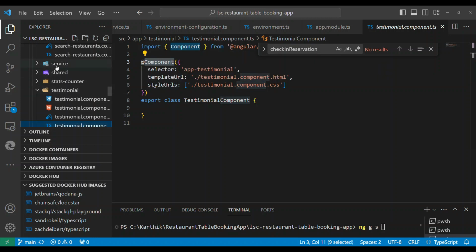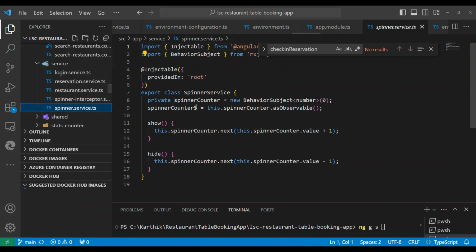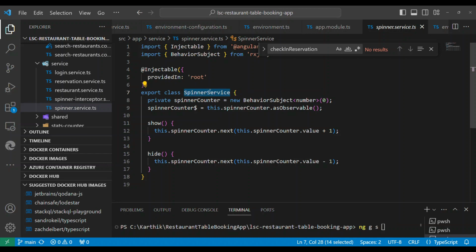Now let's consider a service. Any service, again, is basically a class, but you decorate it with something called Injectable. Injectable means this service can be used as an injectable service in any of the classes, components, or services. You can inject this anywhere else. This one will have something specific called providedIn. When you say root, the service will be provided at the root. That's what it is. So let's focus on the topic.